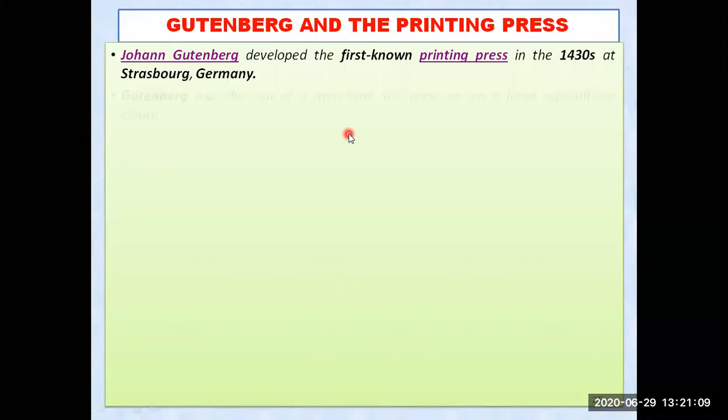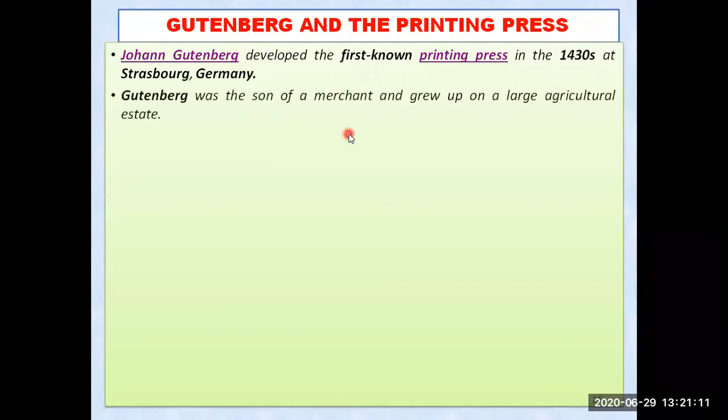So let us move ahead. We have seen the printing press also. Gutenberg was the son of a merchant. Now let us learn how Johann Gutenberg developed that printing press, where from he got the idea. So he got the idea from his history, from his background.